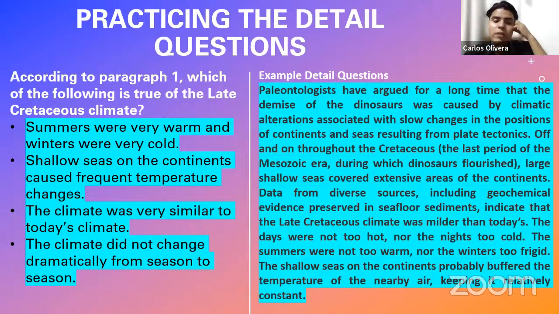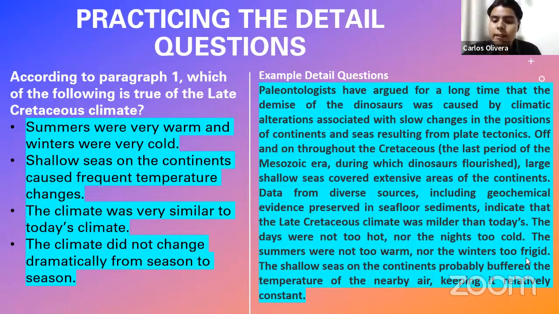Finally, the correct response is, the climate did not change dramatically from season to season. Why is this the correct answer? Because it expresses the information mentioned in the reading passage, though not with the same words. Of course not with the same words, because if the correct response used the exact same words, anybody would be able to identify it easily, and that is not what they want. So it is not necessarily going to have the same words, but it must express the same idea or the same information expressed in the reading passage.